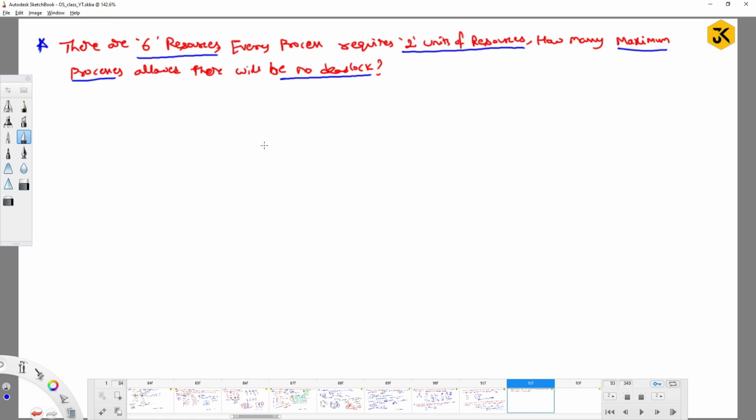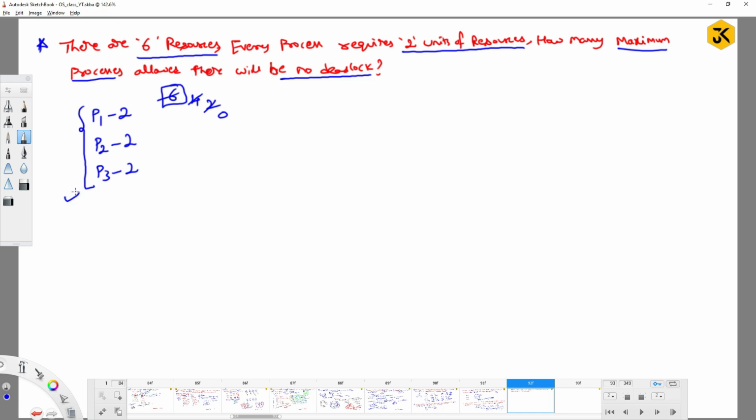Right, so to solve this one, just go with the assumption that there is only one process. This one process requires what? 2 units of the resource, right? Maximum resources are how many? 6, right? If I remove one process's resources, you are going to get 4. Next, if I allocate for one more process P2, it is going to require 2 units of resource, so the leftover will be 2. Can I allocate one more process? Yes. Then it will get to 0, right? So there are 3 processes that can work parallelly, right?